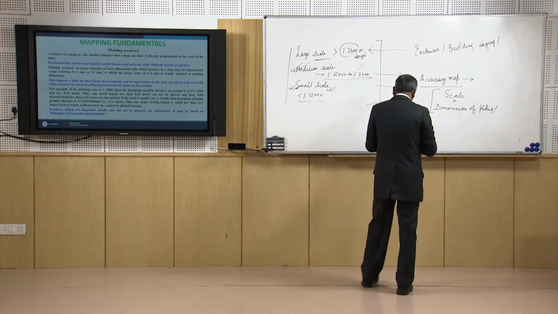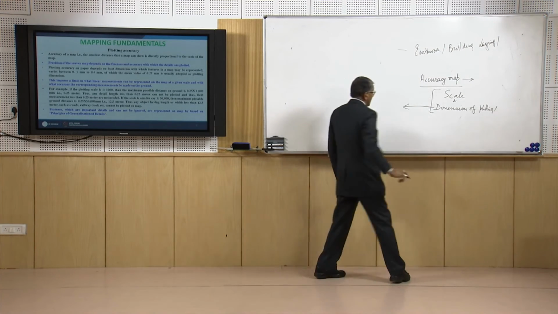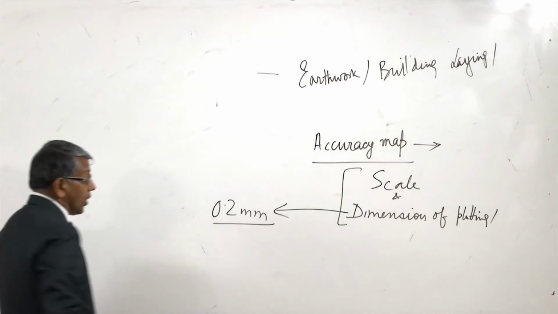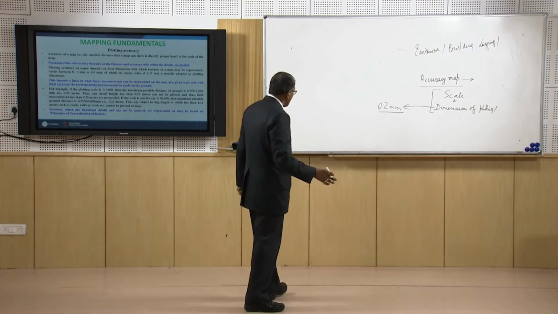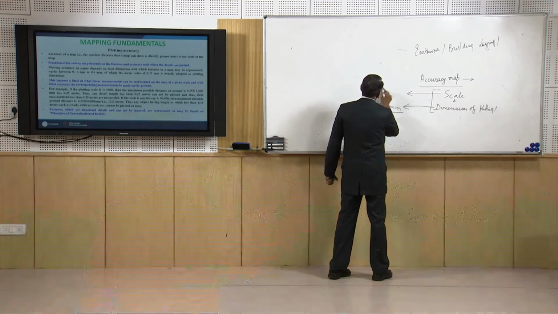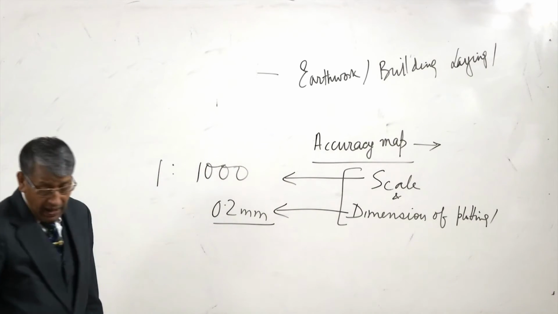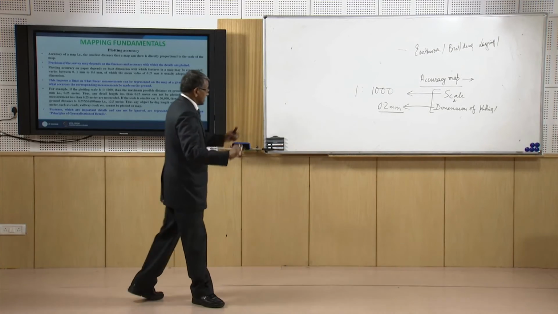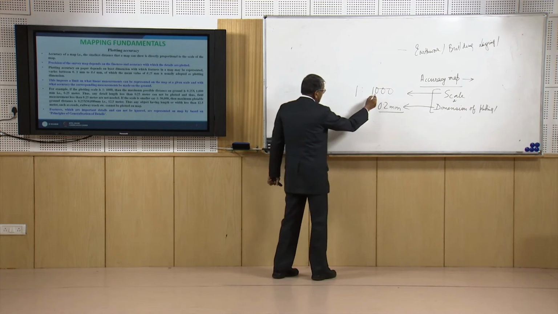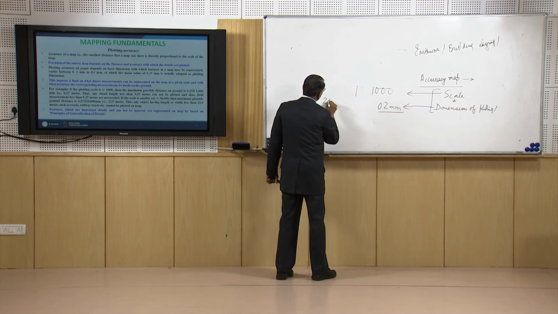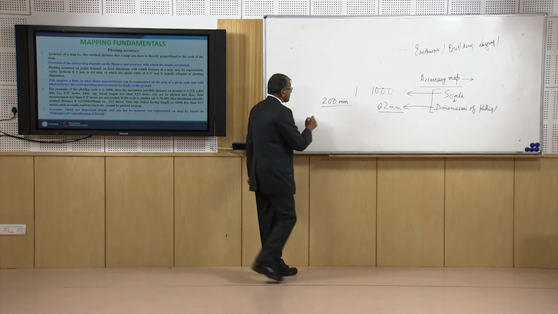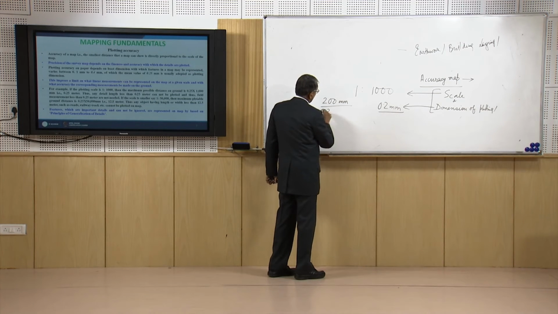Let us take an example: using a dimension of 0.2 millimeter to represent our object, and the scale of the map is 1:1000. What will be the least dimension of the object we will be able to represent? Simply we multiply, that means 200 millimeter, which is 20 centimeter, or 0.2 meter.